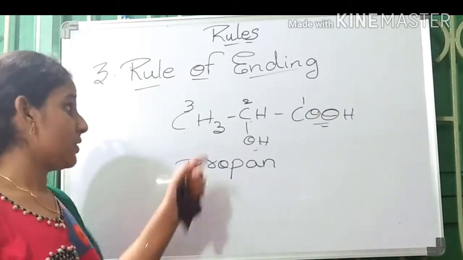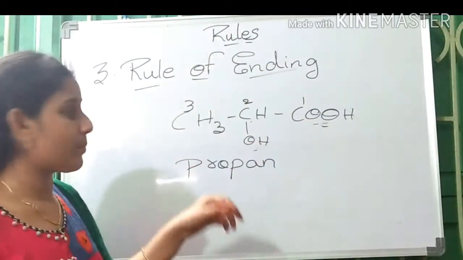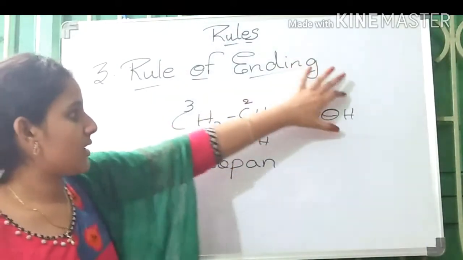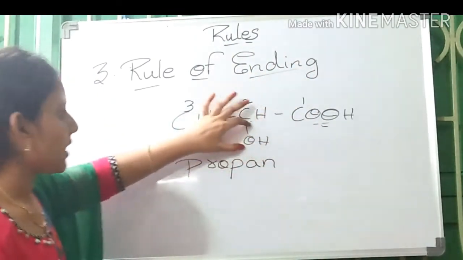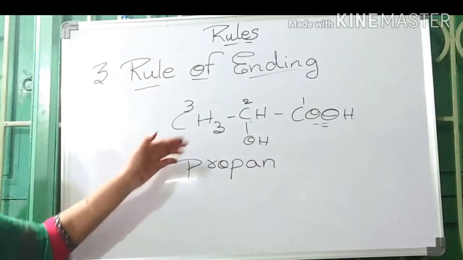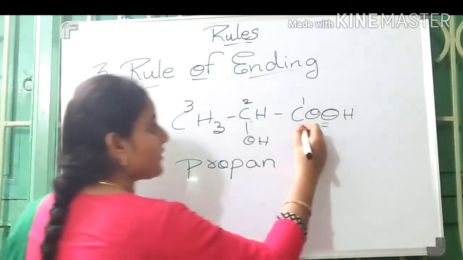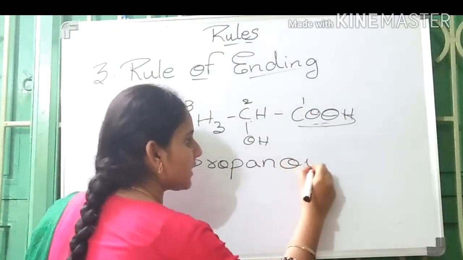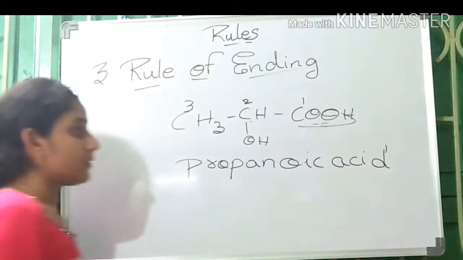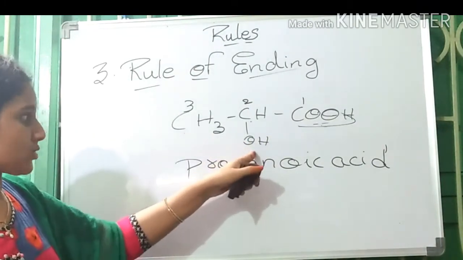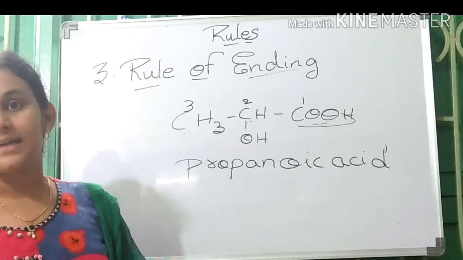What we have to do now? Let us check the priority of these both groups. Carboxylic acid group has more priority than alcoholic group. So the name of the carboxylic acid group must be given in suffix, whereas the name of the alcoholic group must be given in prefix. So propan, the suffix must be oic acid, propanoic acid. But we have to name the alcoholic group also, no? What is the prefix used for alcoholic group? Yes, it is hydroxy.